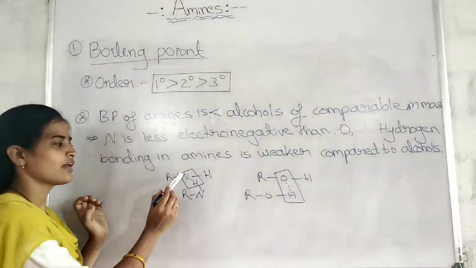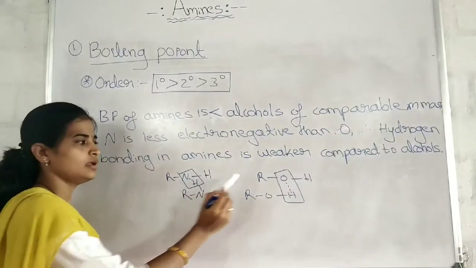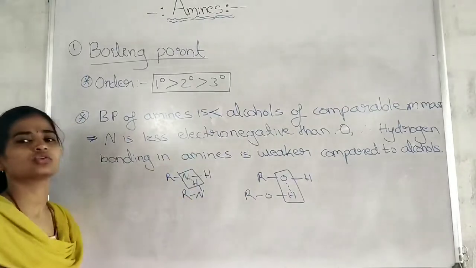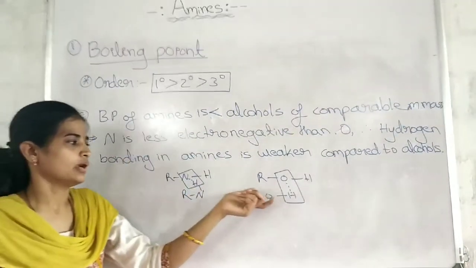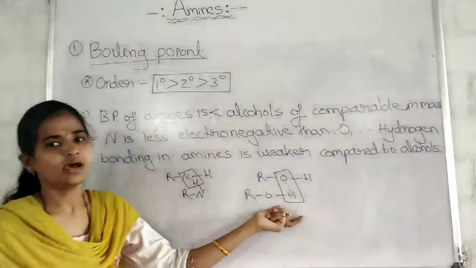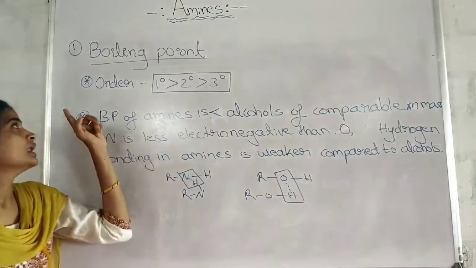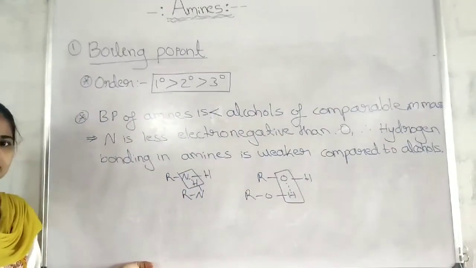See here, I have shown the hydrogen bonding in one amine, another amine, one alcohol, another alcohol. These are the possibilities of hydrogen bonding. This hydrogen bonding is weaker compared to this hydrogen bonding in the alcohols. These points are to be remembered in the discussion of boiling point, so please note down these points.